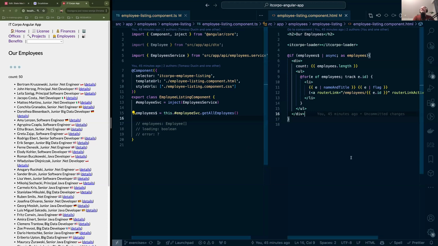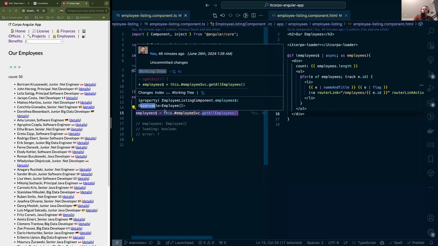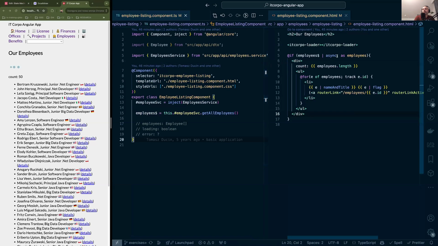So the starting point for us is that we have an employees stream that uses some employee service that performs some HTTP GET request and grabs some of the employees. And when we've got this observable of employee object array, then we can use the async pipe. So there is nothing actually interesting at this point.